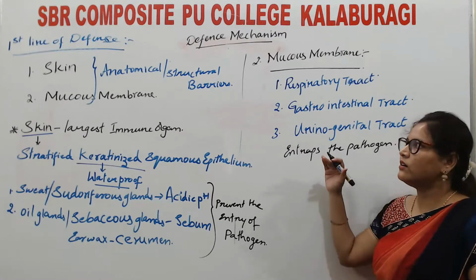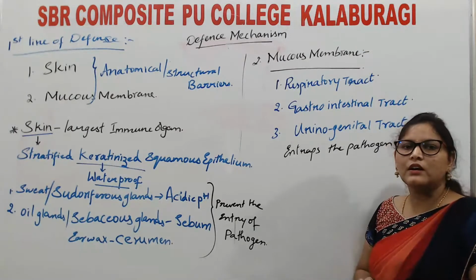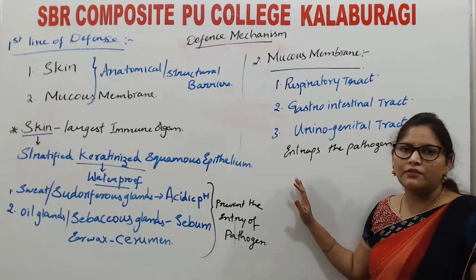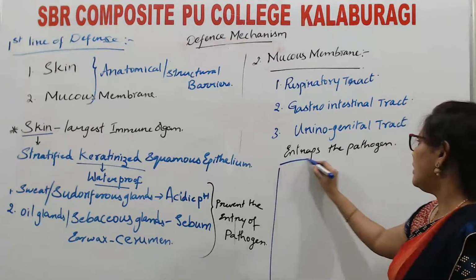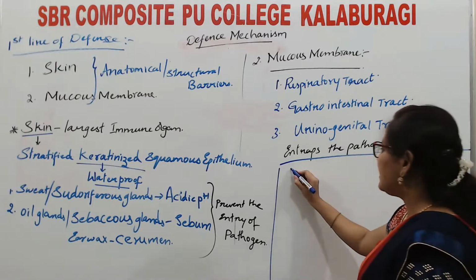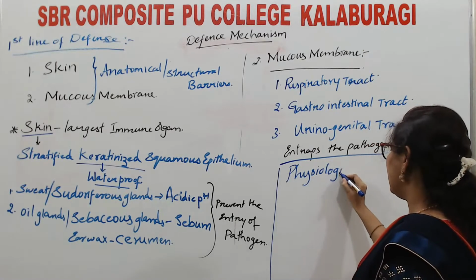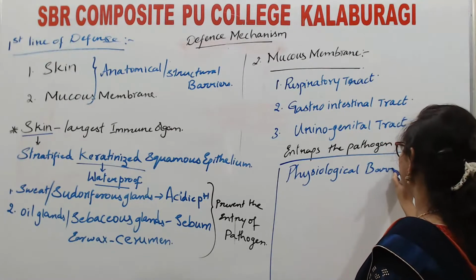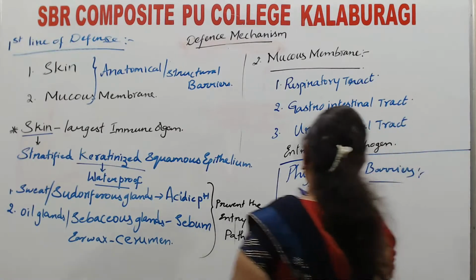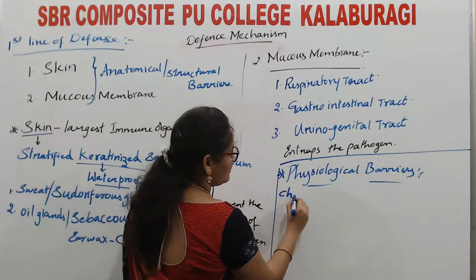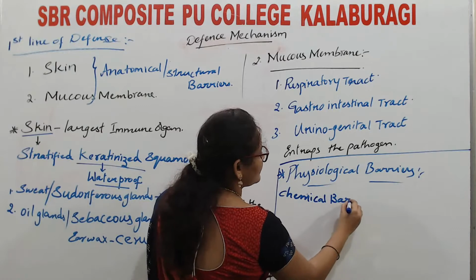Now coming to after these anatomical barriers, in the first line of defense, we also come across physiological barriers. These two are physical barriers. The next one is physiological barriers. What comes in physiological barriers? These are chemical barriers.